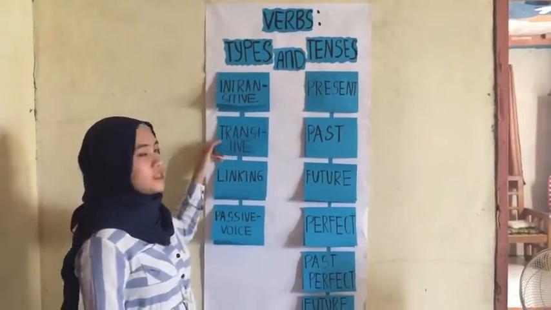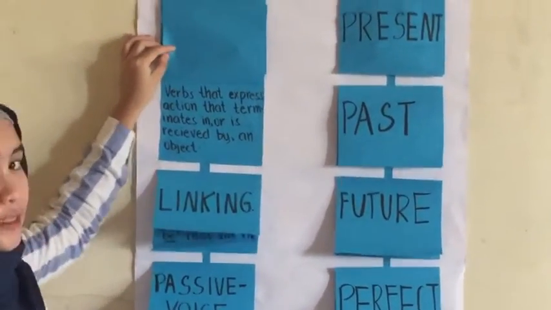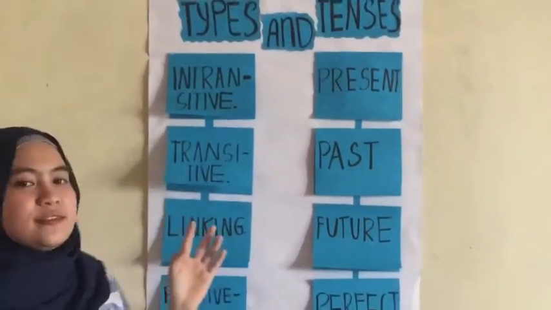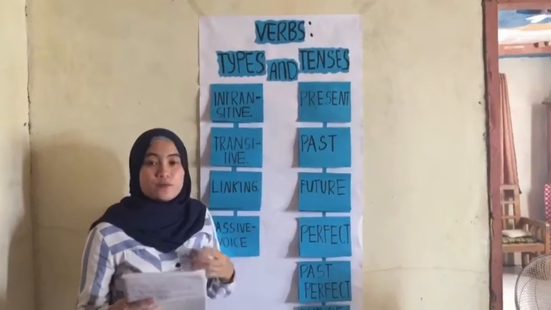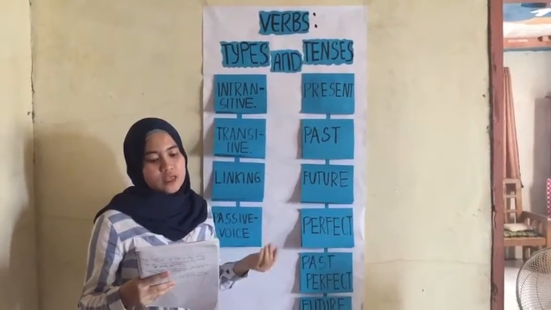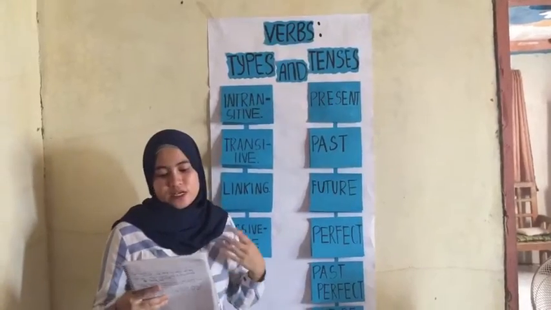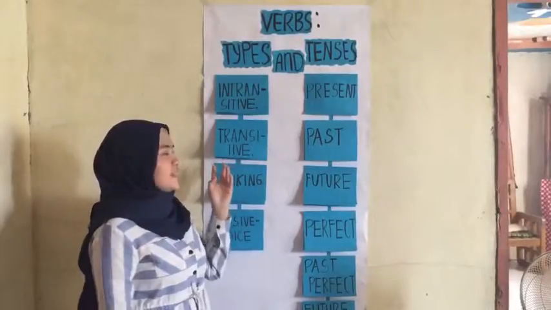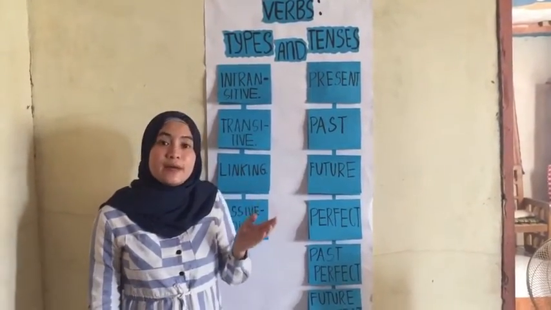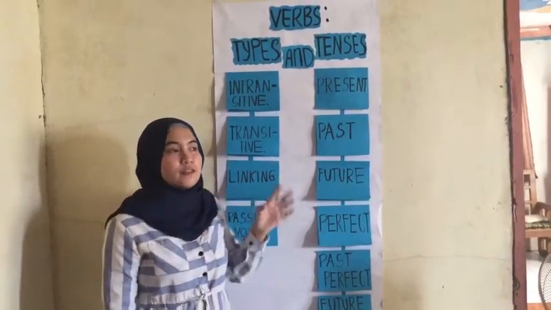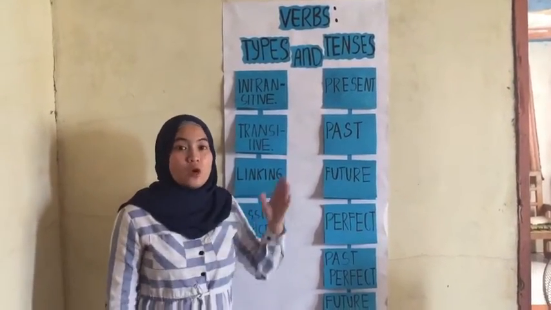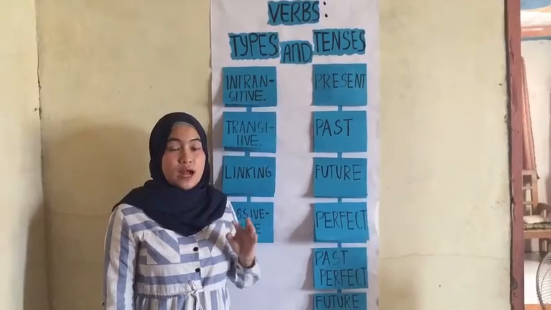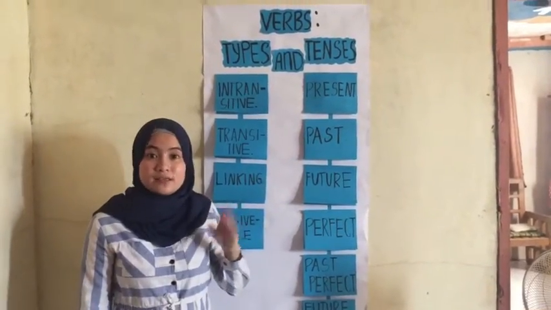Number 2, transitive verbs. Verbs that express actions that terminate in or are received by an object. Also, because transitive verbs require direct objects to make sense, they cannot stand alone with only a subject. When transitive verbs appear in a sentence, the direct objects answer the question what. For instance, Herman buys. What does Herman buy? That's why transitive verbs ask the question what. If you include the groceries, Herman buys groceries, then there is an answer and the sentence makes sense.